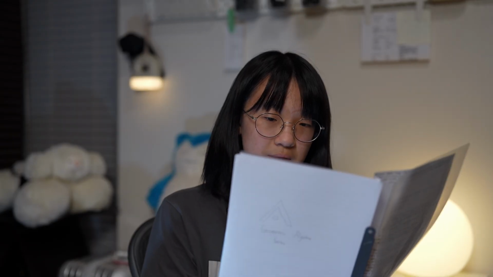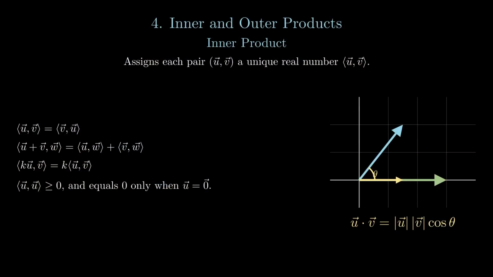Well, I mean the one for two-dimensional Euclidean space. This can be very convenient because it shows how much the two vectors overlap, as shown here. We can easily prove, one by one, that the inner product we have defined is exactly a kind of inner product in linear algebra. Next, the outer product.